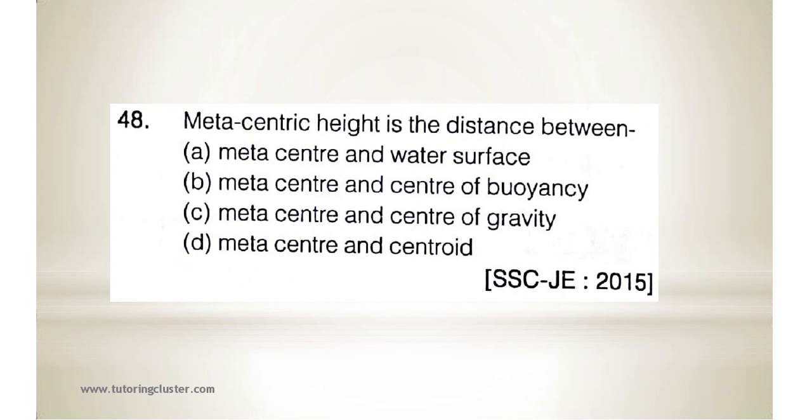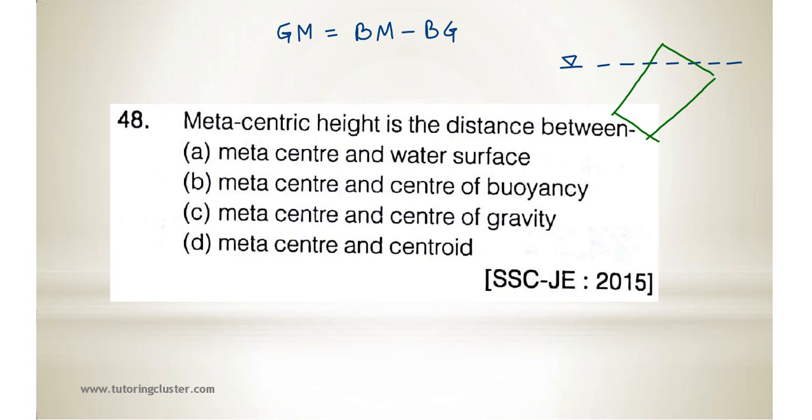Next, 48. The metacentric height is the distance between, see how metacentric height is given. Metacentric height GM is equal to, what is the formula? BM minus BG. Is it right? See, suppose you have water, and let's say you have a block here.